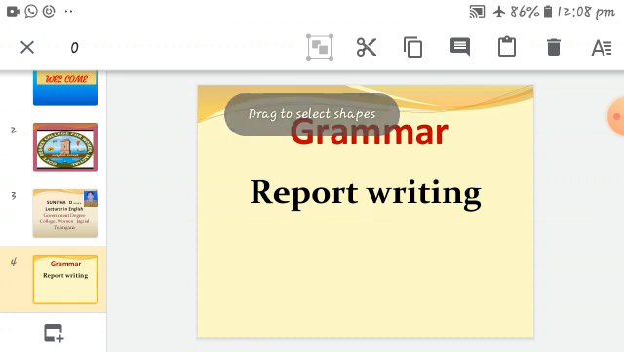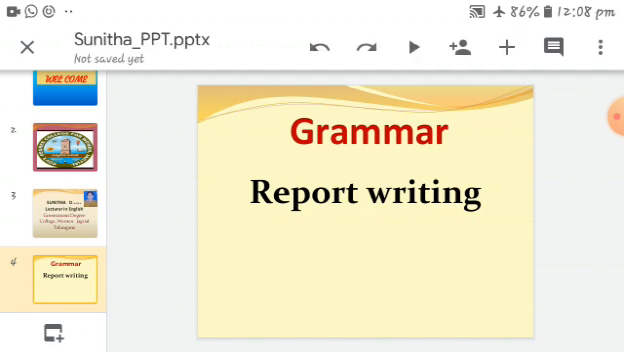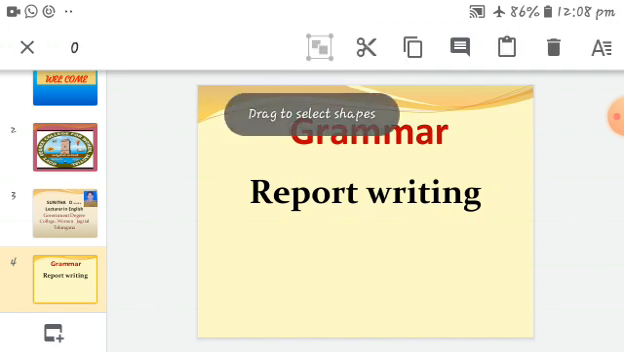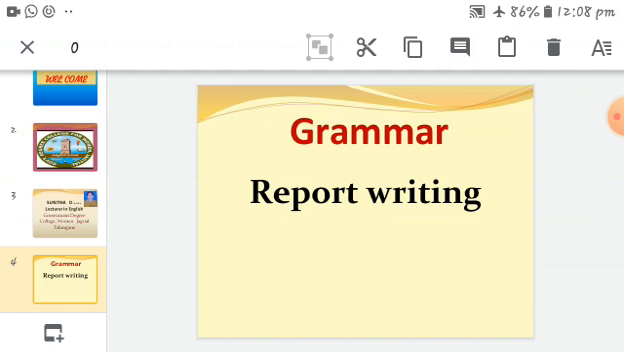A report generally consists of a sequence of events, evolution of facts or results, discussion of the outcomes of a decision, conclusions and recommendations.